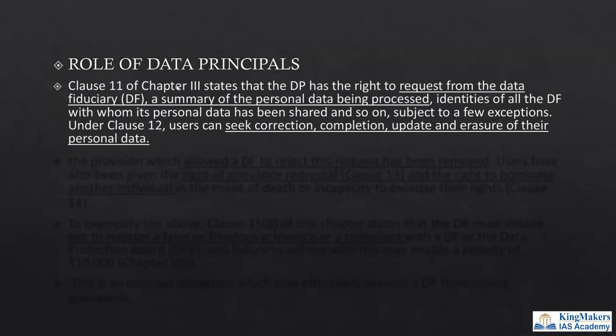So the data principal has all the rights to ask the data fiduciary how our personal data is being used. This role clearly says what the rights and duties of the data principals are, and what roles they have to play in data protection. All these are mentioned in the role of data principals, and they can also ask for correction, completion, update and erasure from the data fiduciary.